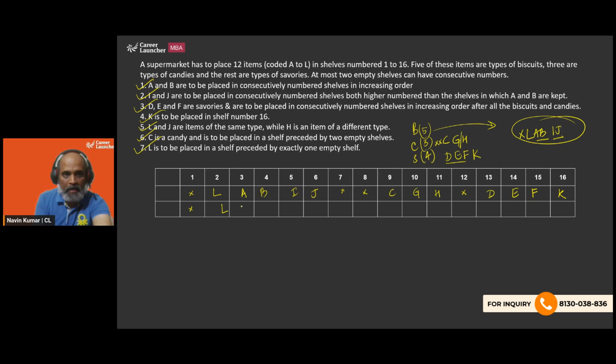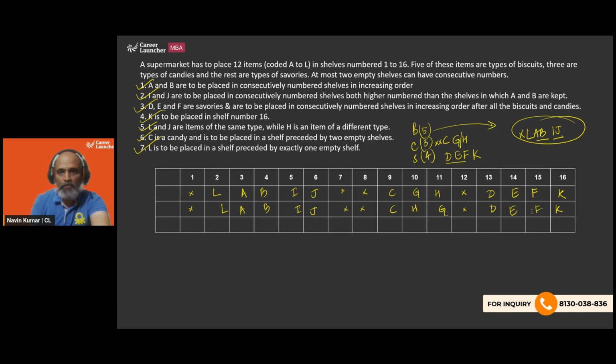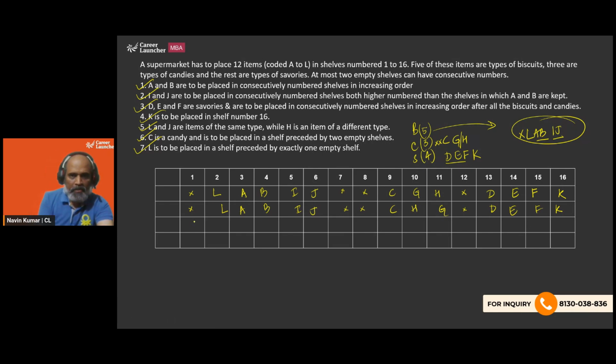So LABIJ, two blank, CHG, DEFK. Now, what if we bring in candies to the front? If candies come to the front, we will have the same two cases in the front, with CGH, or we may have CHG.